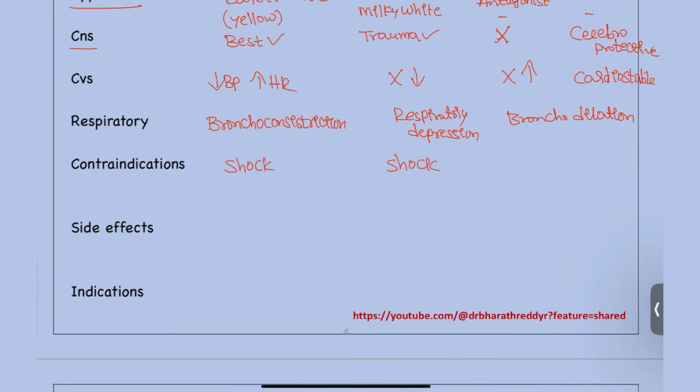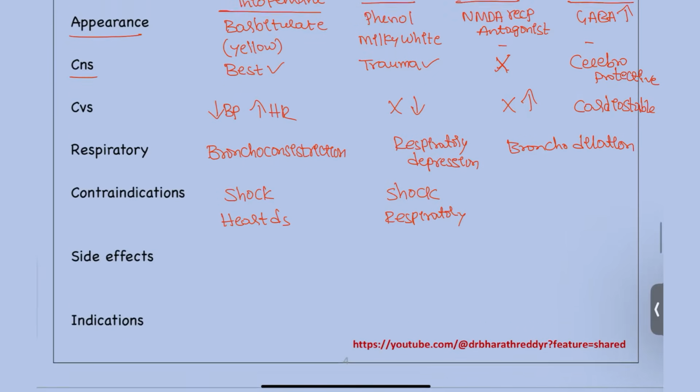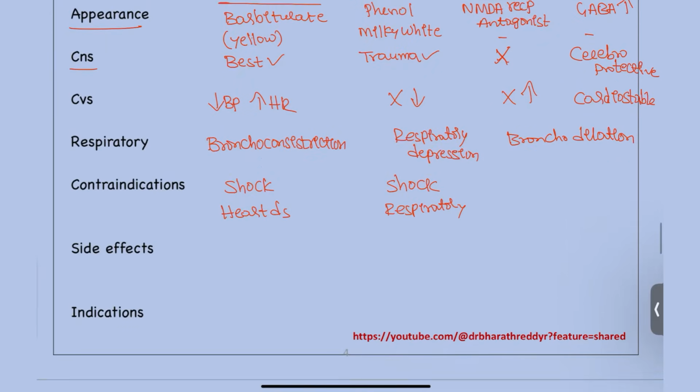These drugs should not be given. Next, another disease: heart disease patients also, we should not give sodium thiopentane. And in respiratory conditions, the contraindicated drug is propofol. Next, ketamine we already discussed. Those with a CNS condition, we should not give it. At the same time, cardiac disease patients and those with neuro diseases should not be given this drug.